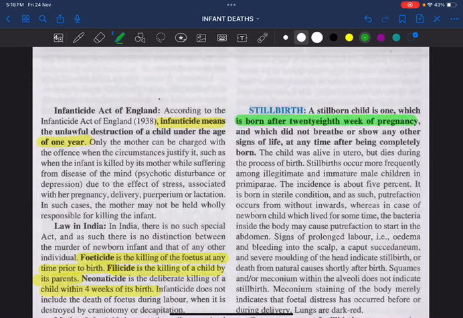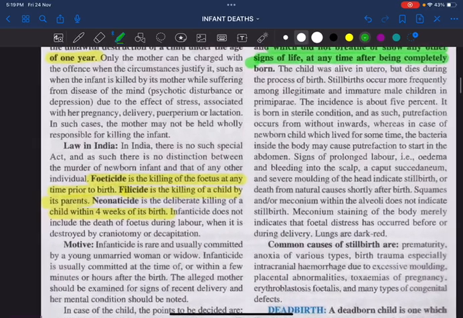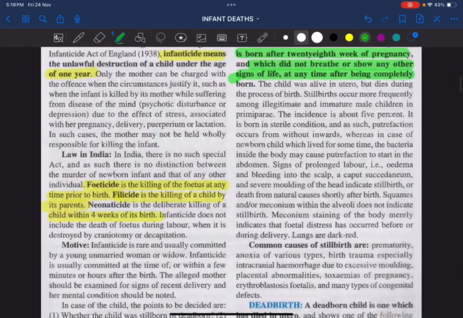Remember, that is called the period of viability, which did not breathe or show any other signs of life at any time after being completely born. Fine. So, what are the common causes of stillbirth? The most common cause, just to remember as a single one-liner, the answer is prematurity. Prematurity is the single most common cause of stillbirth.